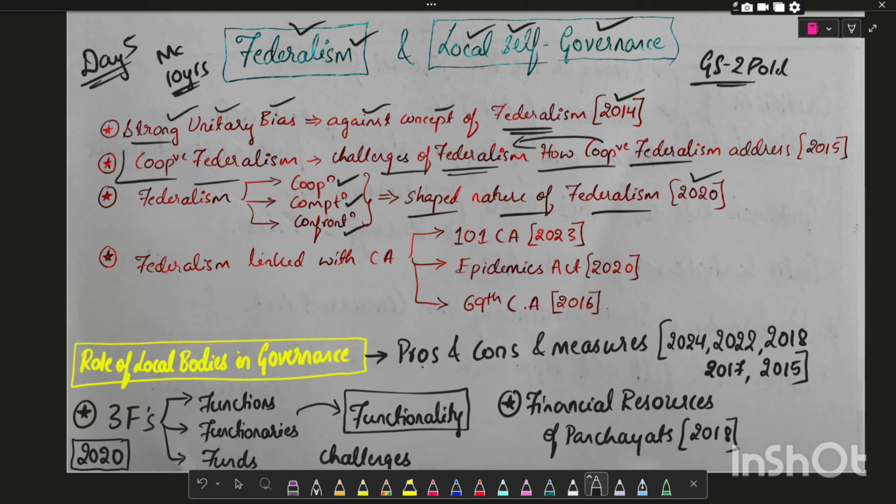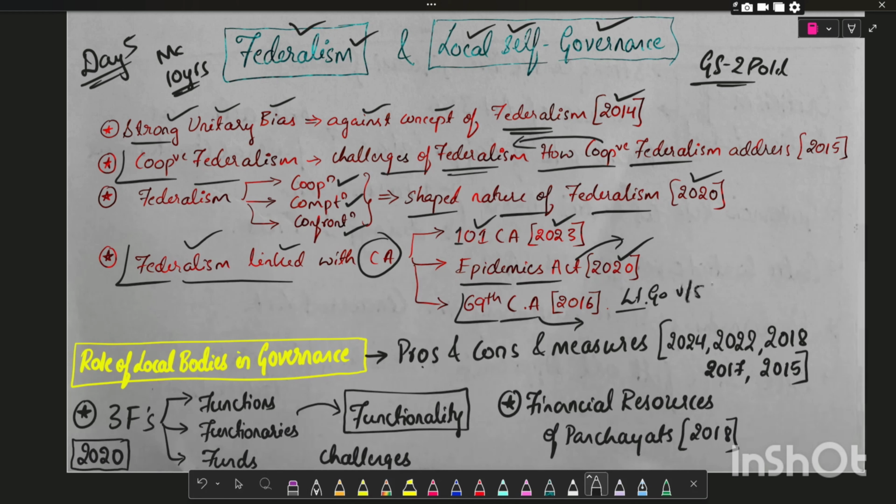Another important type of question asked by UPSC is where federalism is linked to current affairs topics. For example, the 101st Constitutional Amendment Act, that is GST, asked in 2023; the Epidemics Act, which was in the news during COVID-19, asked in 2020; and the 69th Constitutional Amendment Act, which is the powers of the Lieutenant Governor versus the Chief Minister of Delhi, which was in the news during 2016.